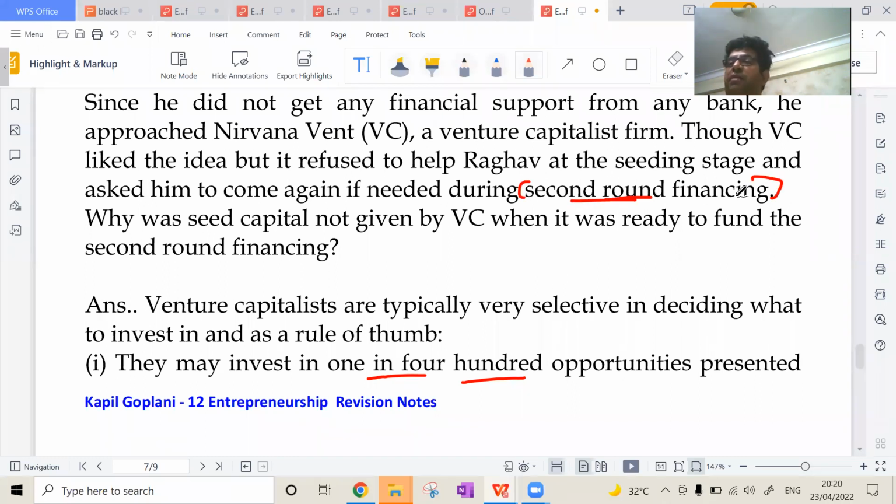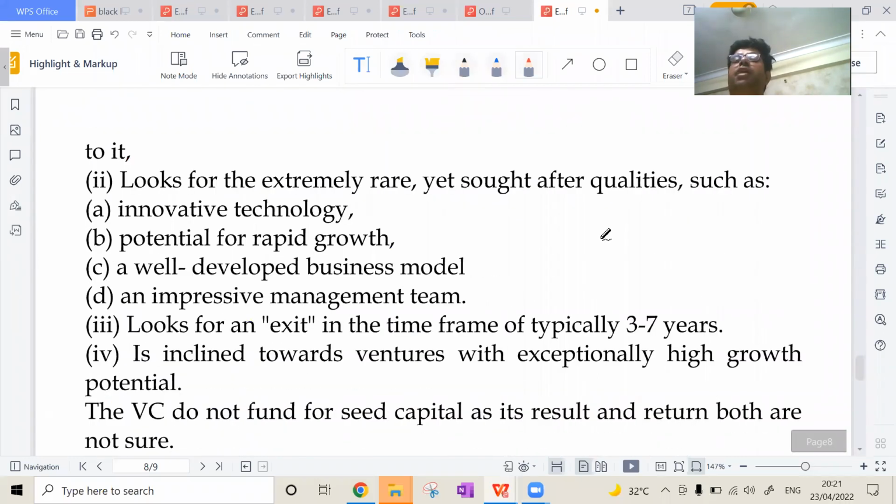This you have heard in the Shark Tank function also, that if they are coming for first round, that is their first round of financing from Shark Tank. But if they are going for the second round, they are giving that second round of financing. So many a times venture capital reject because as compared to angel investor, venture capital are having much more opportunity. So they may invest in other things.